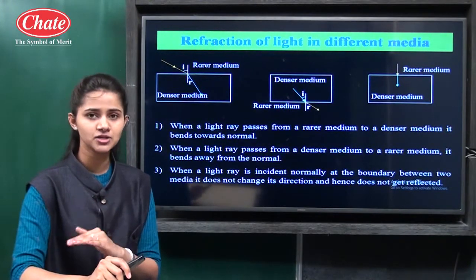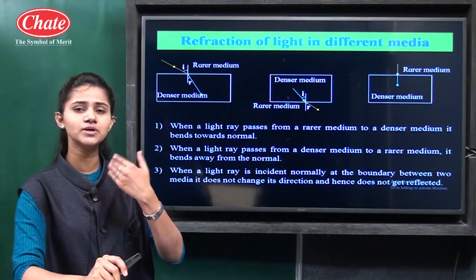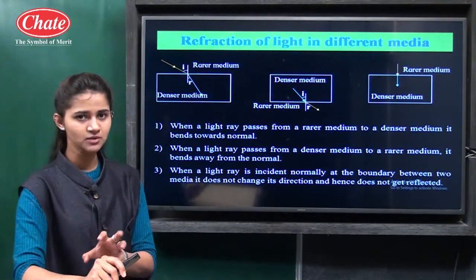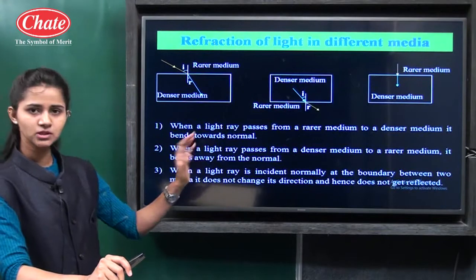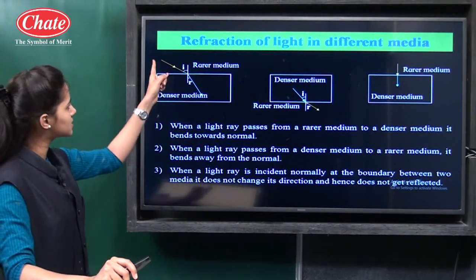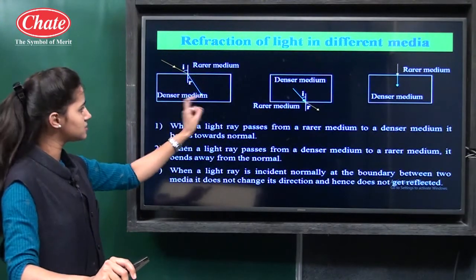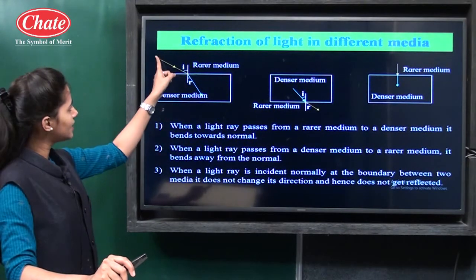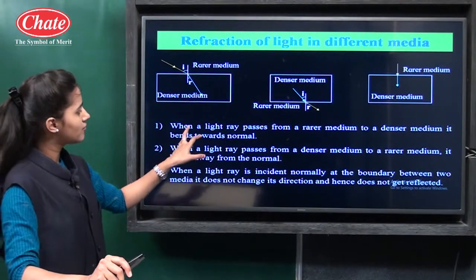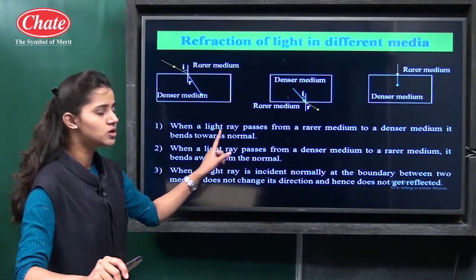So whenever light rays pass from a denser medium to a rarer medium or a rarer medium to a denser medium, there are certain laws which are obeyed by the light rays. That is what we are going to learn in this point. If you see the first figure, the light ray is coming from a rarer medium into a denser medium. This is the rarer medium, this is the denser medium. So when a light ray is coming from a rarer medium into a denser medium, what happens? When a light ray passes from a rarer medium to a denser medium, it bends towards the normal.